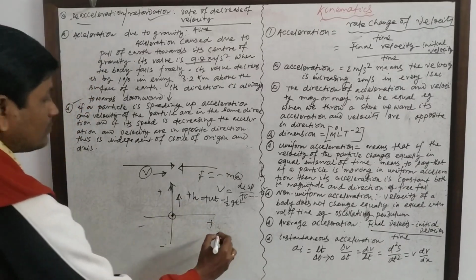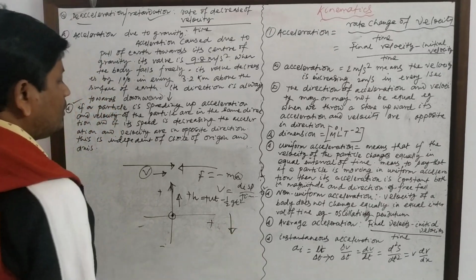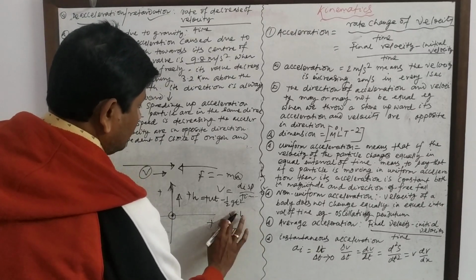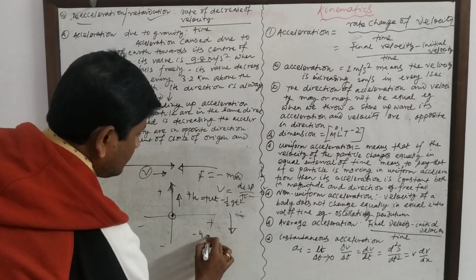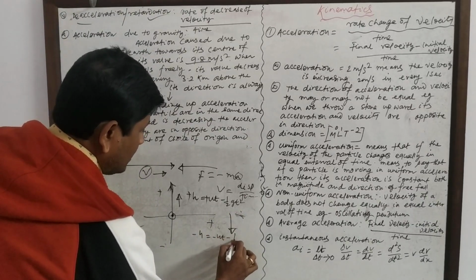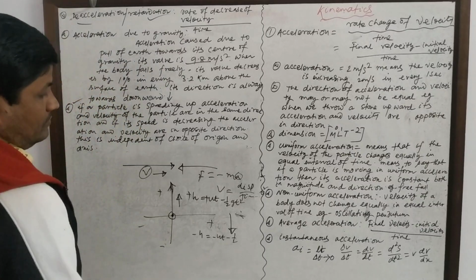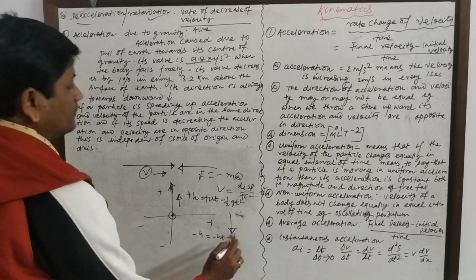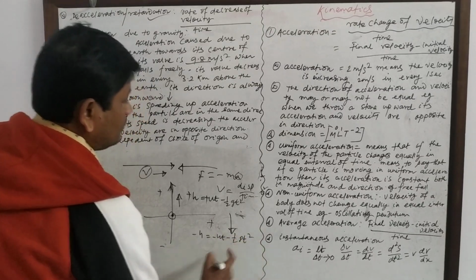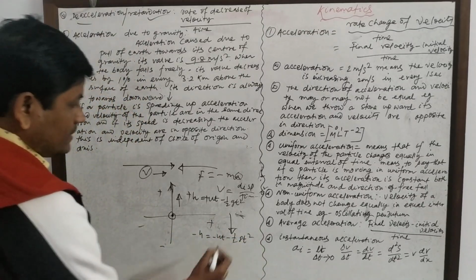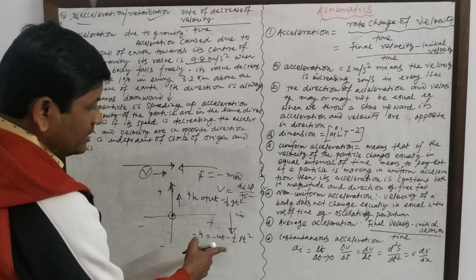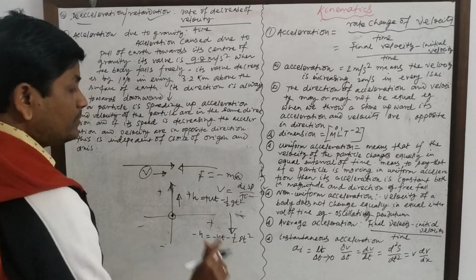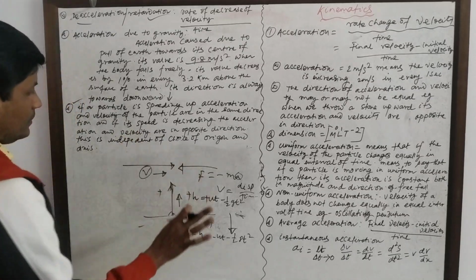Now consider the downward motion. In downward motion, take h is equal to minus h, so minus h is equal to minus ut minus half gt square. Why? As in downward motion the velocity is increasing, the acceleration and the velocity will have the same sign.